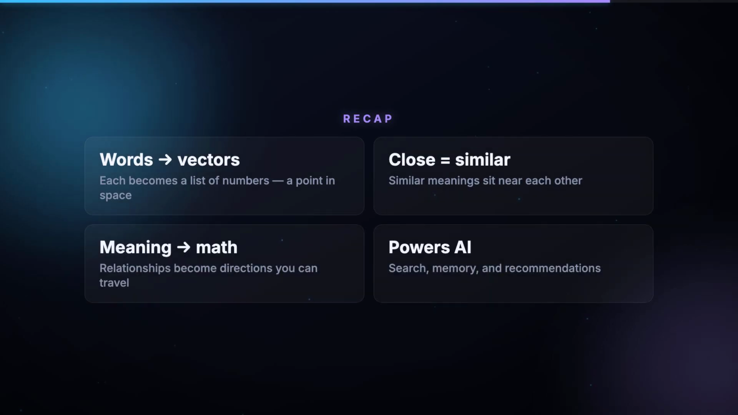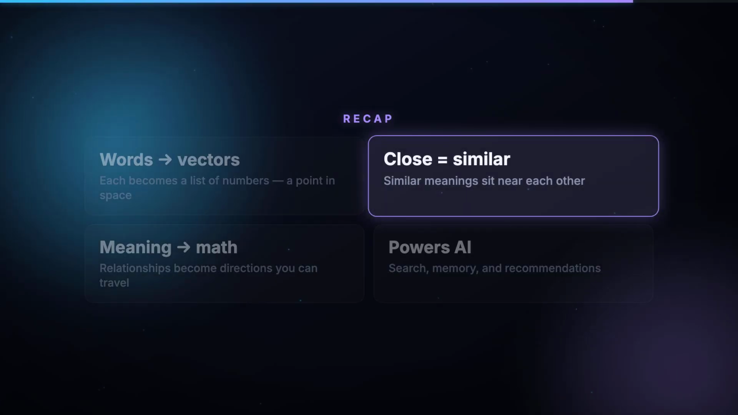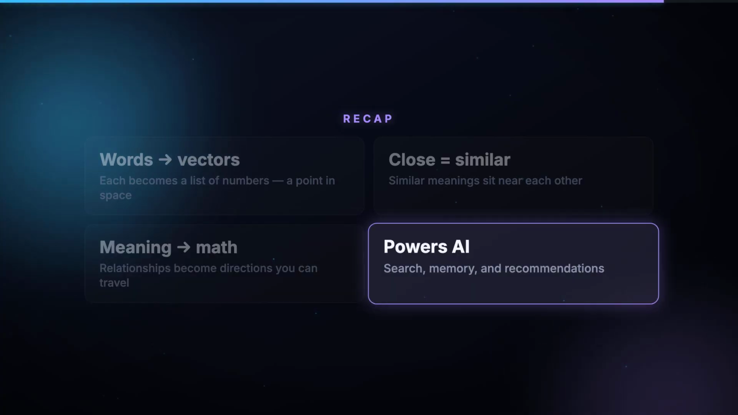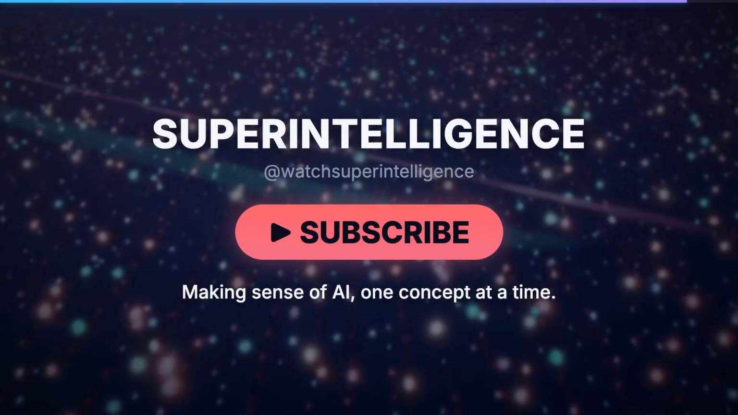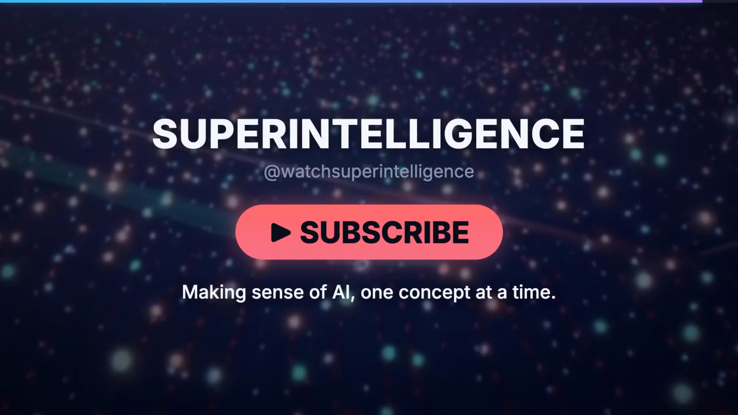So, to recap, every word becomes a list of numbers, a point in space. Similar meanings end up close together. Relationships become directions, so meaning turns into math. And that one idea quietly powers search, memory, and recommendations. So an AI doesn't really read words. It navigates a map of meaning.